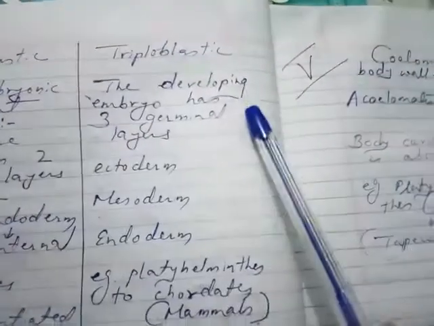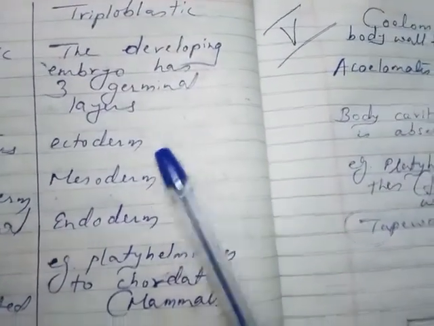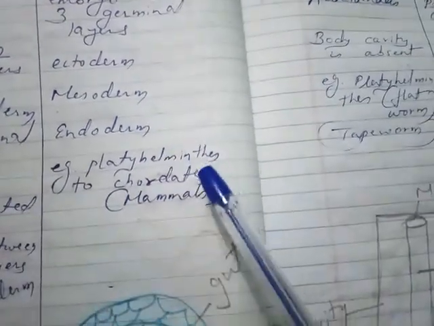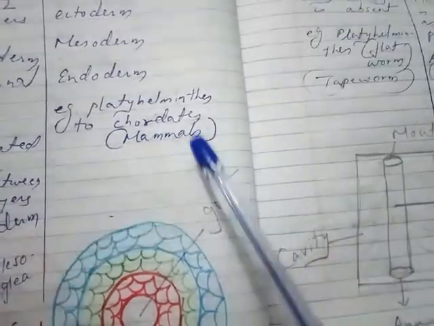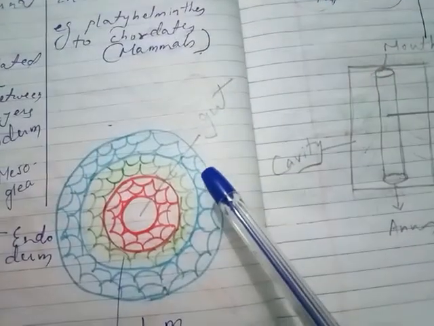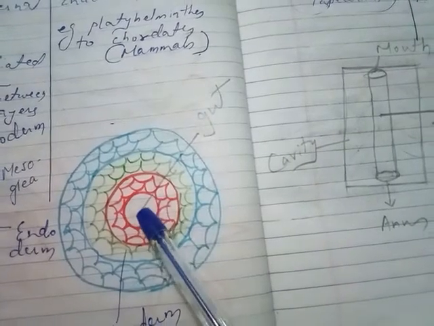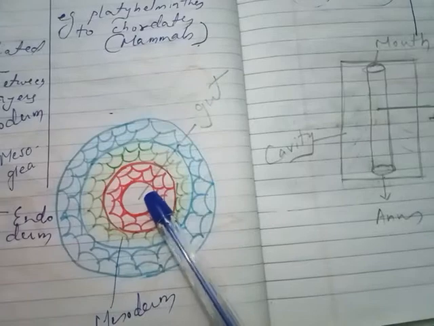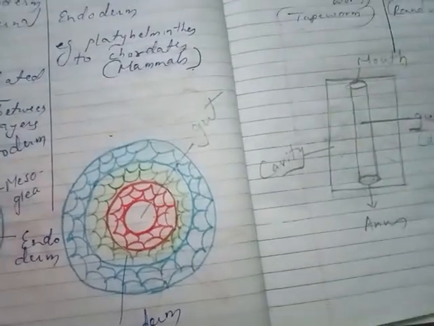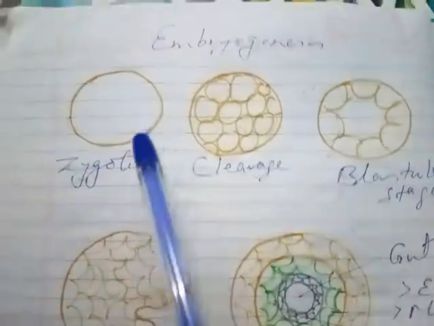Then in case of triploblastic, the developing embryo has three germinal layers: ectoderm, mesoderm, endoderm. Examples are platyhelminthes to chordates, including mammals. So it will have three layers: ectoderm, mesoderm, endoderm, and gut. The gut is also called archenteron. It is the opening from mouth till anus. So let us study in a little more detail how these three layers are formed.